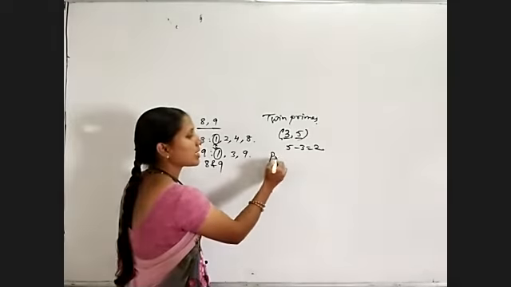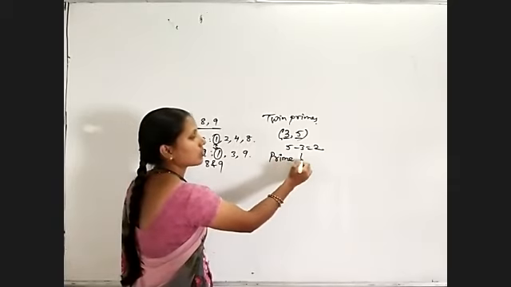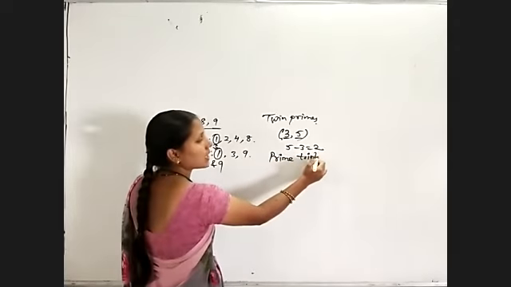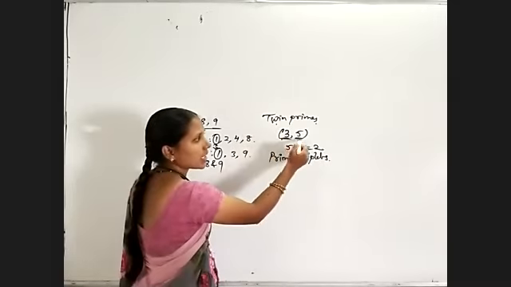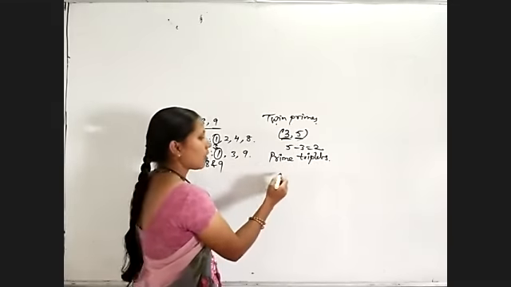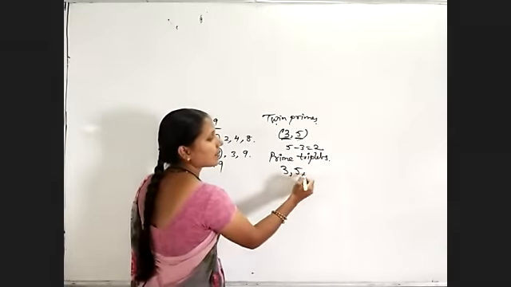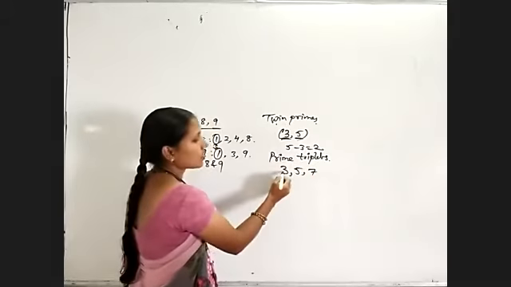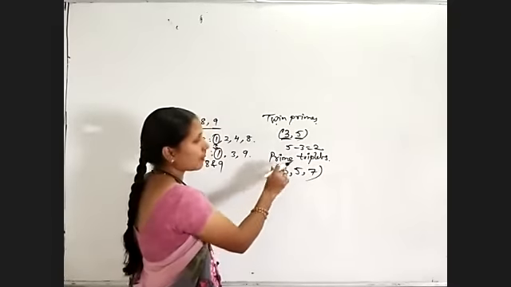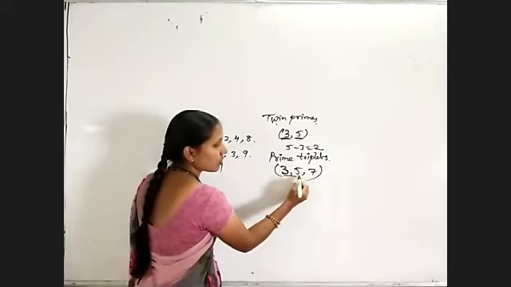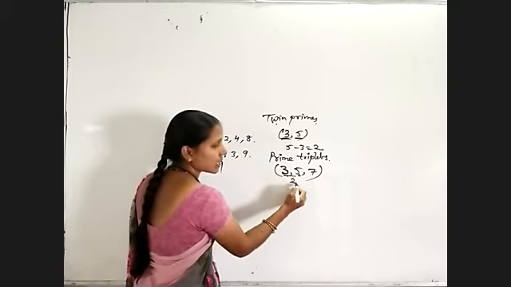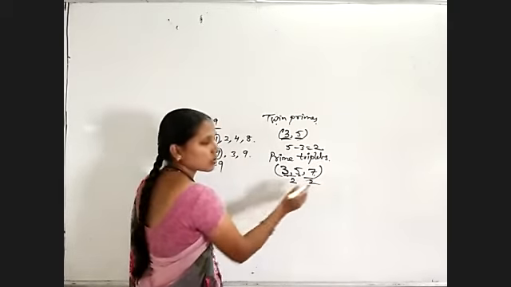And one more topic is there, prime triplets. So this one I did not say for you, just listen. Prime triplets are nothing but, twin primes means we are taking two prime numbers. Now prime triplets 3, 5, 7. Observe these three numbers, prime triplets, 3 prime numbers. 3 and 5 difference is 2. 7 and 5 difference is 2.